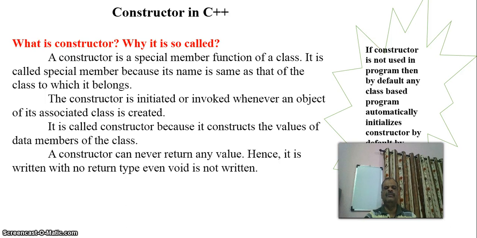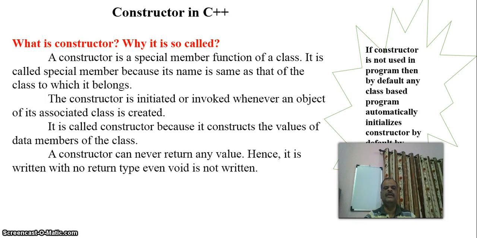When you do not use one, by default it assumes that the class-based program has a constructor. And when you do use a constructor, what do we mean by it? A constructor is a special member function of the class. Why is it called a special member function? Because the name of the constructor function is the same as the name of the class.